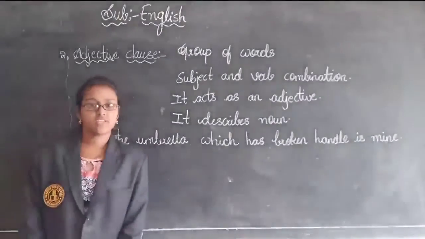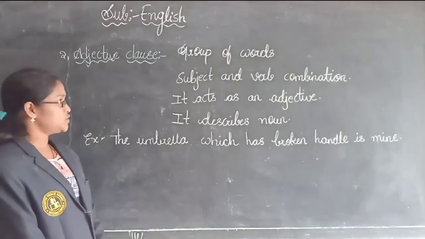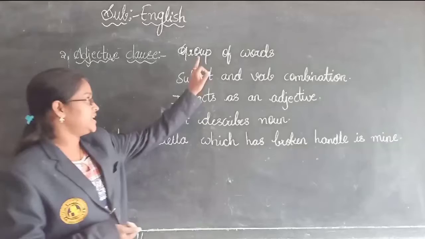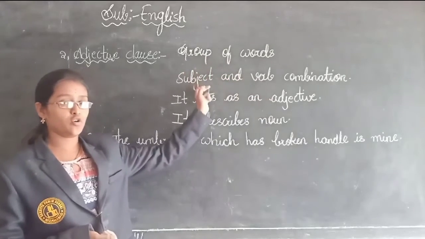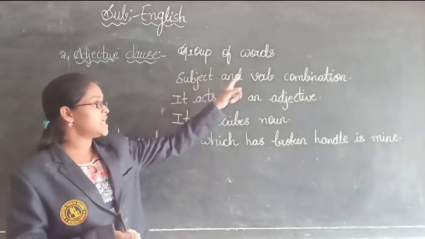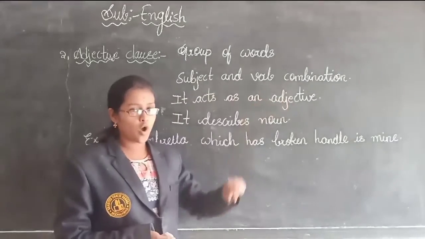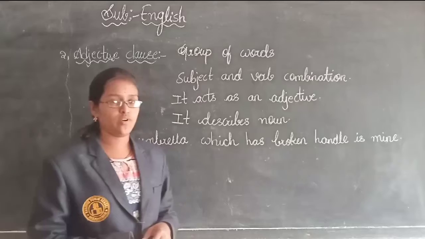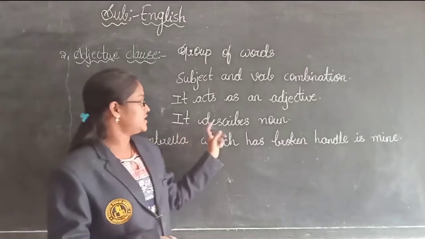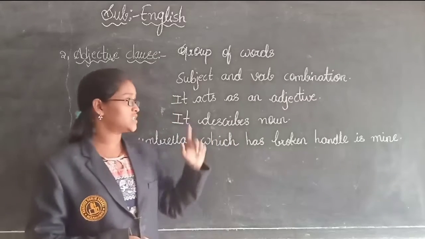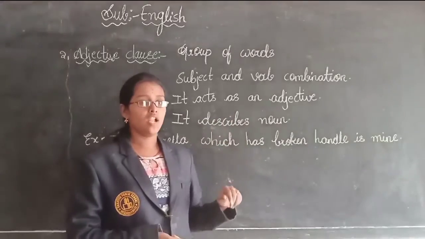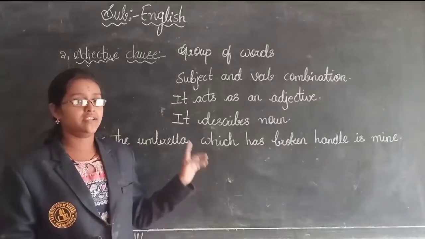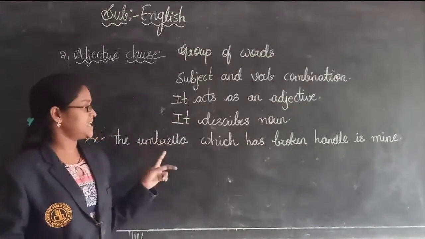Next, children, we are going to learn about adjective clause. So what is an adjective clause? In an adjective clause also, it is a group of words with a subject and verb combination. It acts as an adjective and describes a noun. See the example, children.